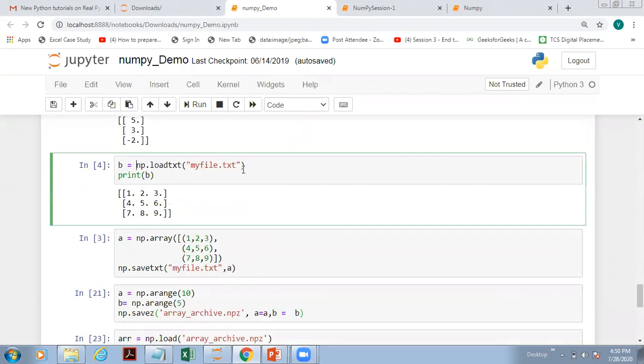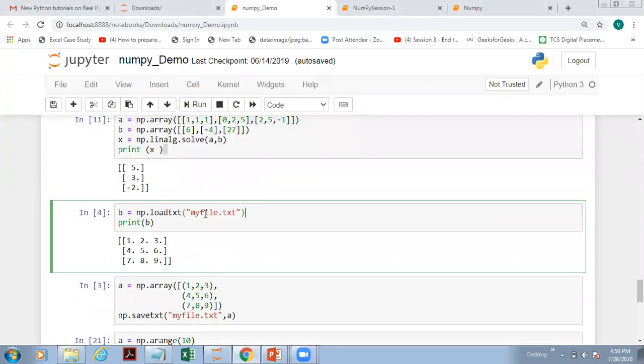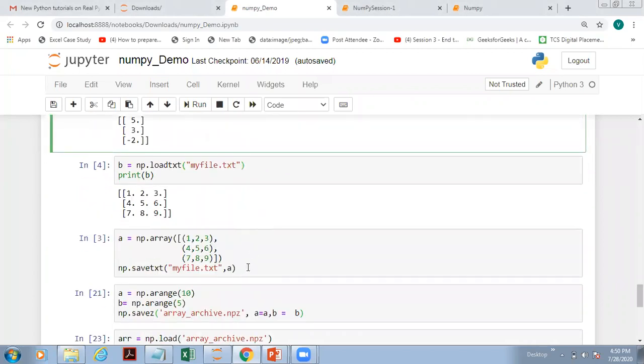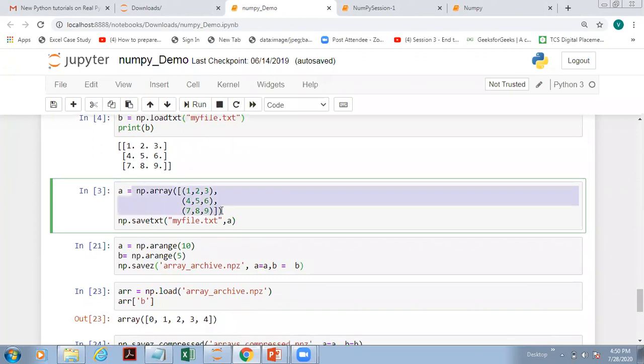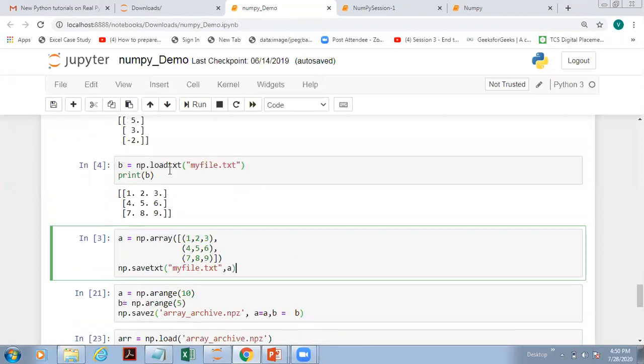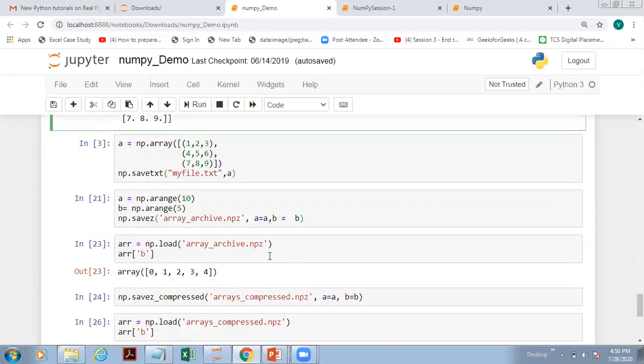Now if you want to load the text file, np.loadtxt, this is my file.txt. But first we have to save the text file. This is an array given. If you want to save this array to the file, then np.savetxt, specify the name of the text file and pass this array as a parameter. This will save the array into the text file. Then if you want to load it back, you write np.loadtxt and you will retrieve the array.